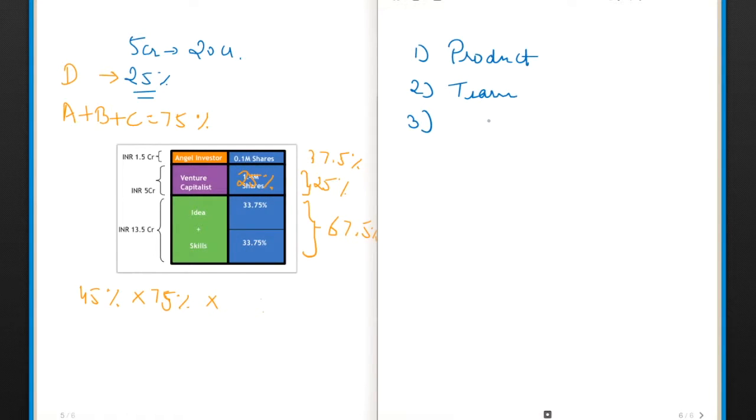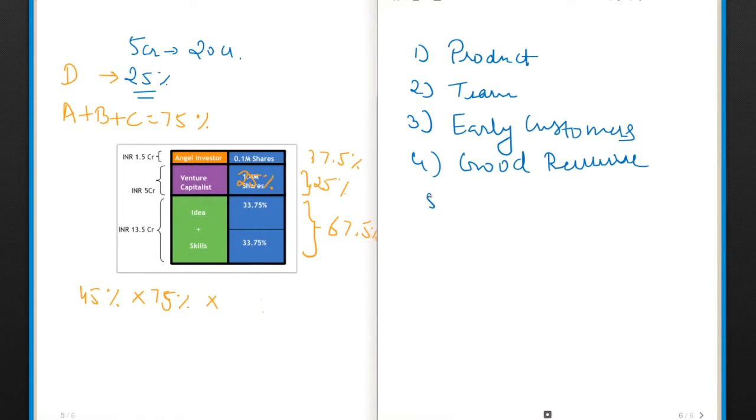And apart from this, they started getting early customers and generating good revenue, which was growing. So they built a good product, have a great team, got early customers, and their revenue and business are growing. So now they go to venture capitalists.